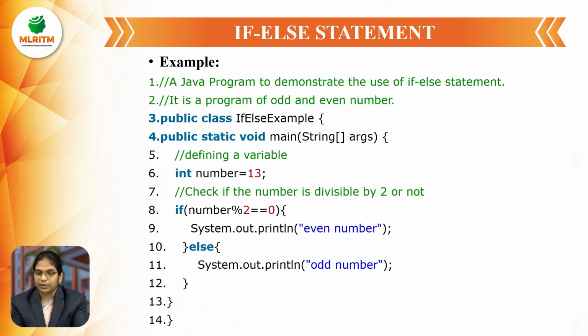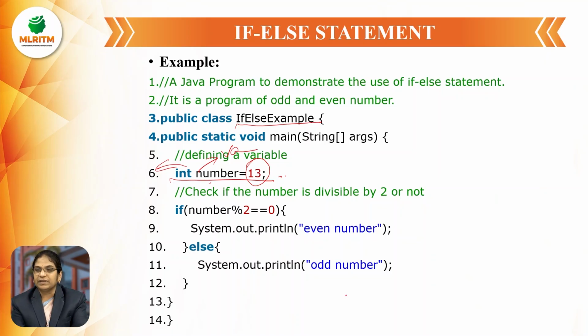I want to write a program using Java syntax to check whether a given number is even or odd. So, public class IfElseExample, and the class name can be anything. We can give any name, and public static void main(String args). Here I want to define a variable and assign a value to the variable. So int number = 13 means the value of the variable number is 13, and number is the variable and int is the data type of the variable.